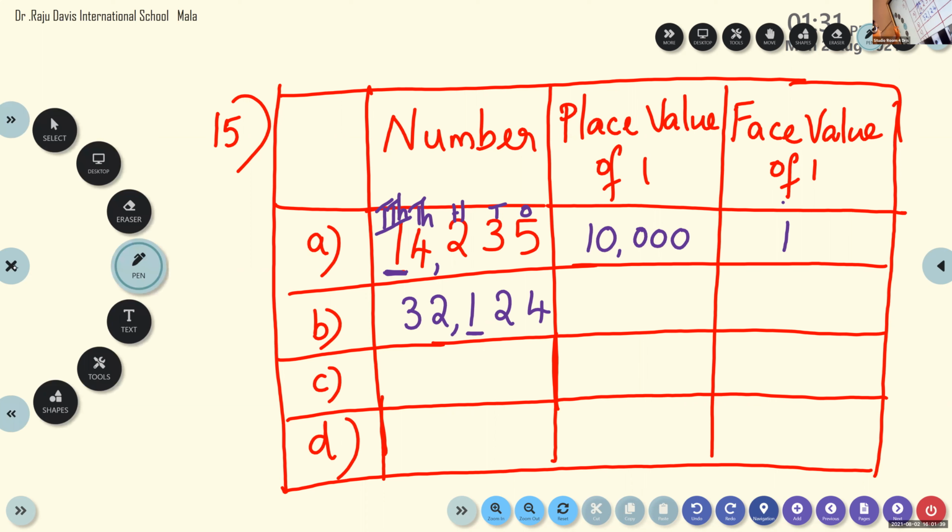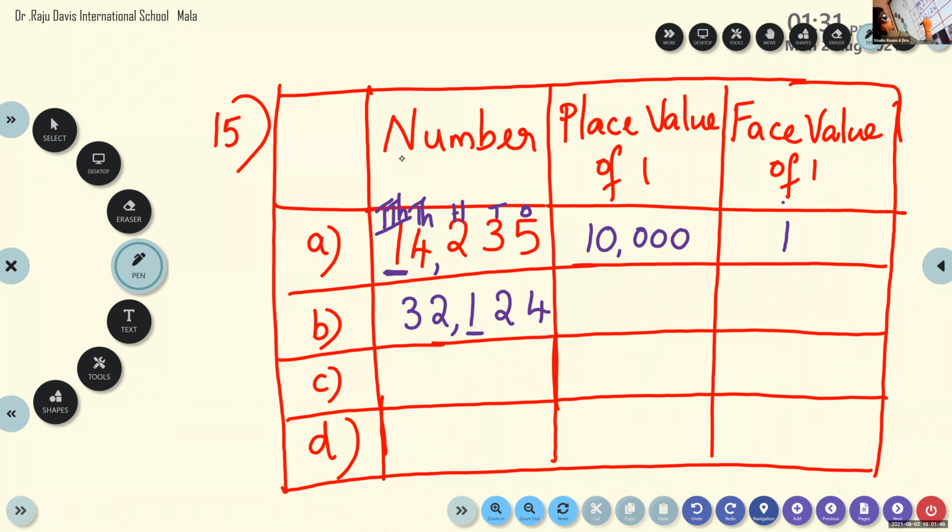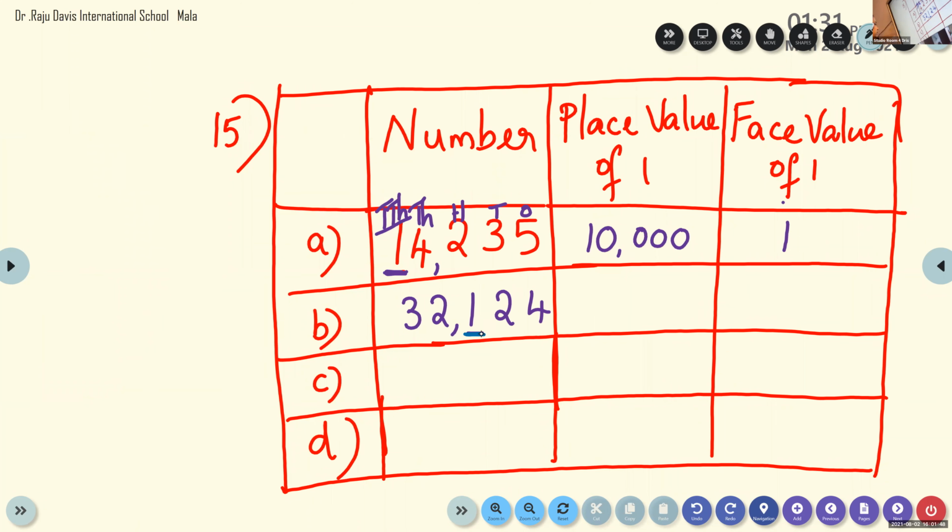32,124. Very good. How to read this number? 32,124. And we have to underline the number here, 1. So what is the place value of 1 we are going to write here? Shivashankaran, give me the place value. Look at here. Which place? What is the place value of 1? 100. Very good. Because 1 is in the place of 100.